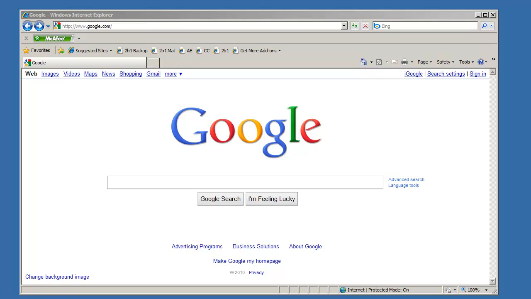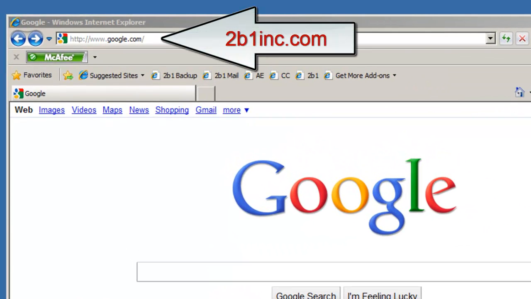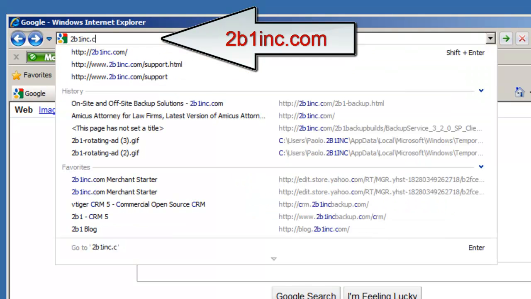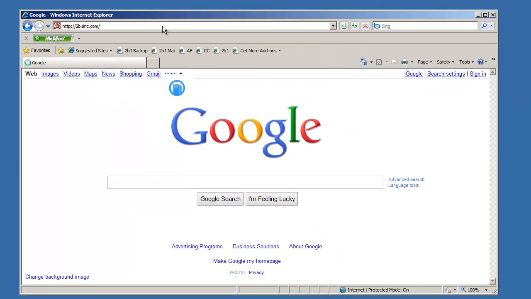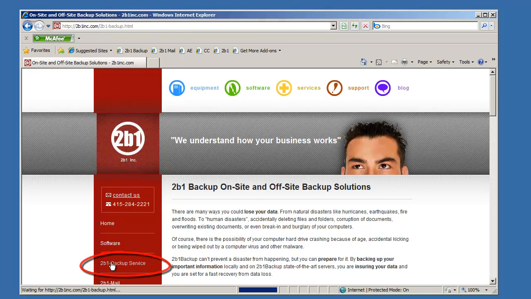Please download and install the 2B1 backup software to the server or computer that has the data that you would like to back up. Use Internet Explorer or Firefox to go to 2b1inc.com. Then click on 2B1 Backup Service. Scroll down at the bottom of this page, then click on the Download for Win button.